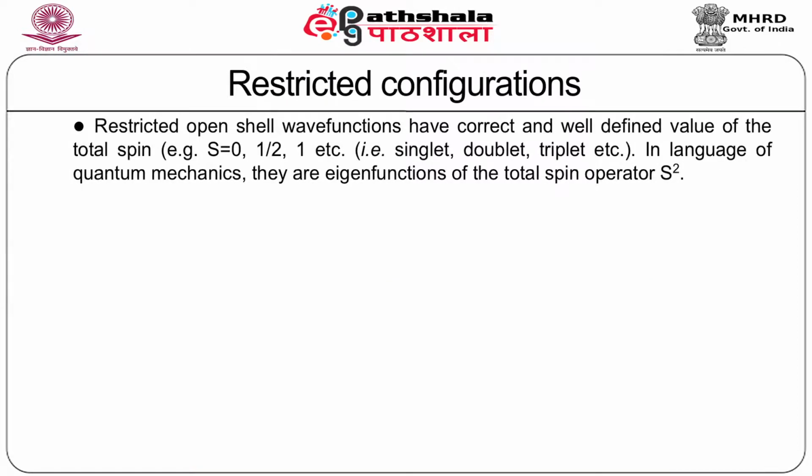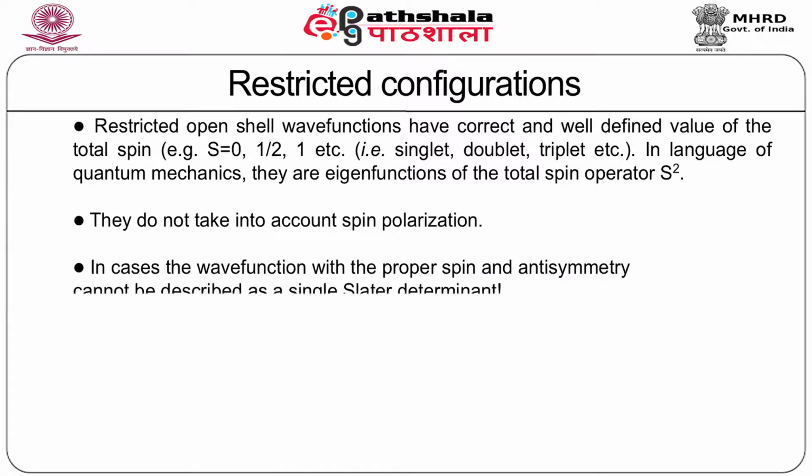Restricted open shell wave functions have a correct and well-defined value of the total spin. For example, S equal to 0, 1/2, 1, etc. That's singlet, doublet, triplet, etc. In the language of quantum mechanics, they are the eigenfunctions of the total spin operator S squared. These configurations, that's the restricted configuration, therefore do not take into account the spin polarization. In some cases, the wave function with proper spin and antisymmetry cannot be described as a single Slater determinant.